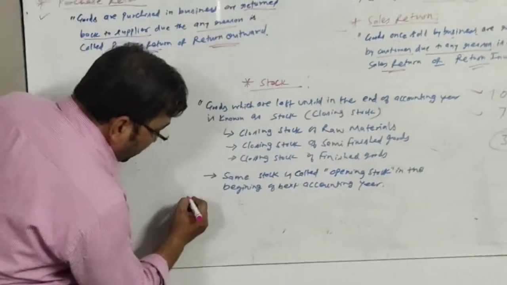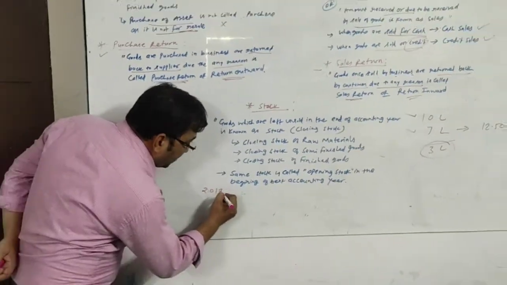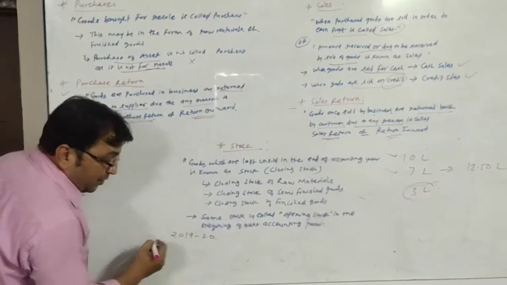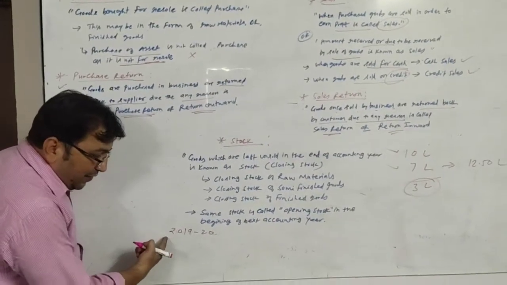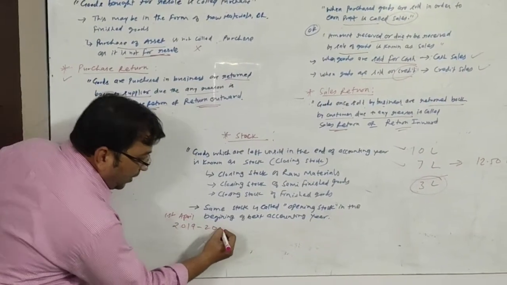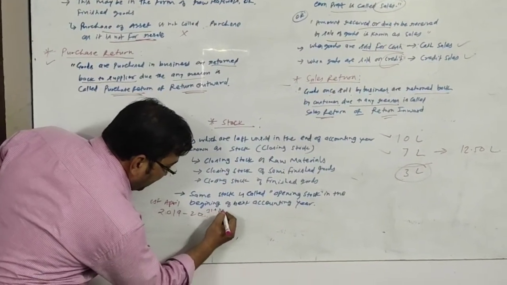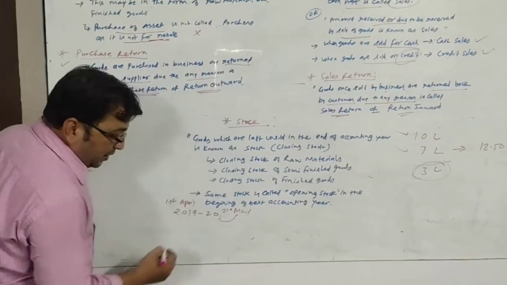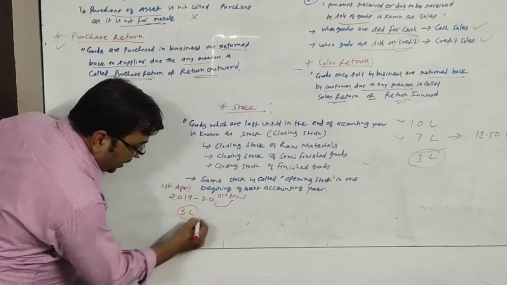Suppose the closing stock of the accounting year 2019-20, the year which started on 1st April 2019 and ended on 31st March 2020, is 3 lakh.